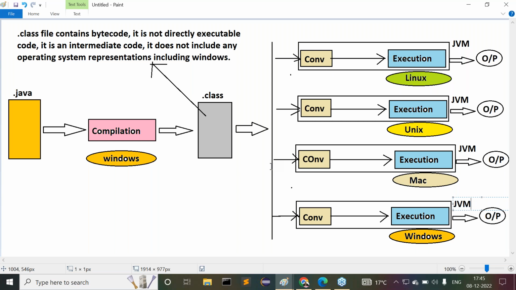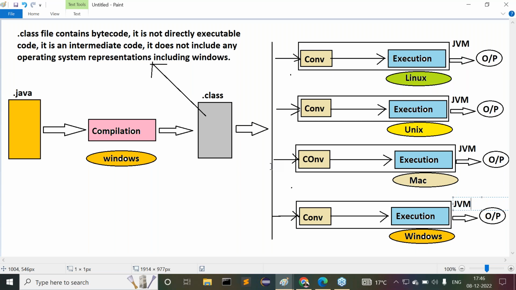Translating neutral bytecode into local operating system represented code. Am I right or not? Local operating system represented code is called native code.